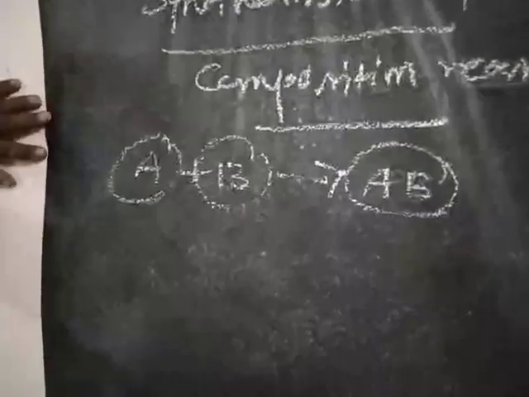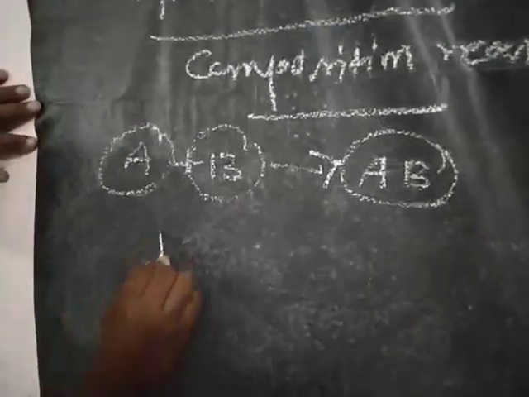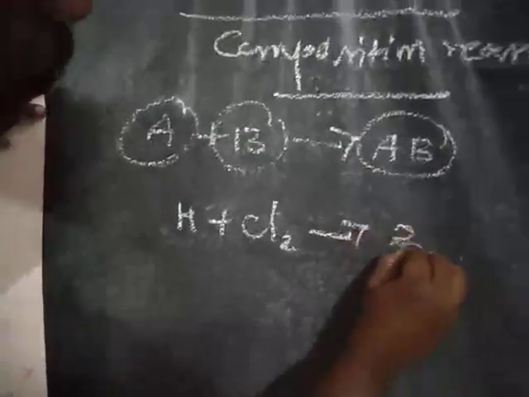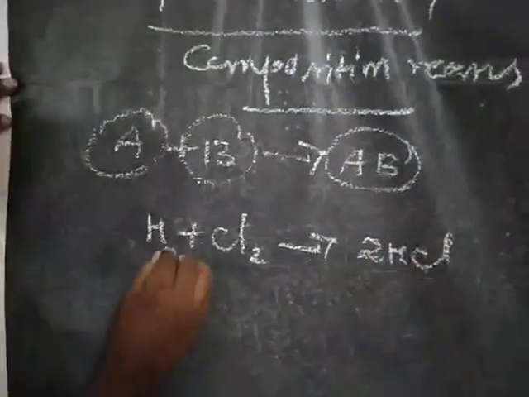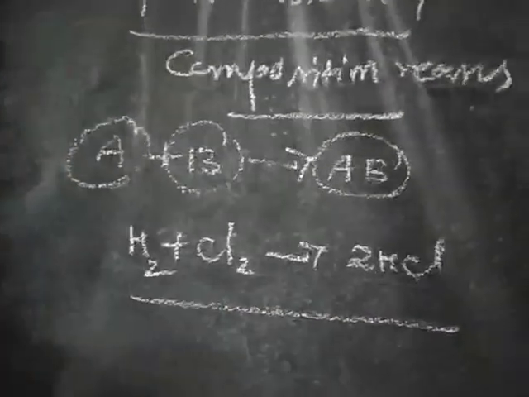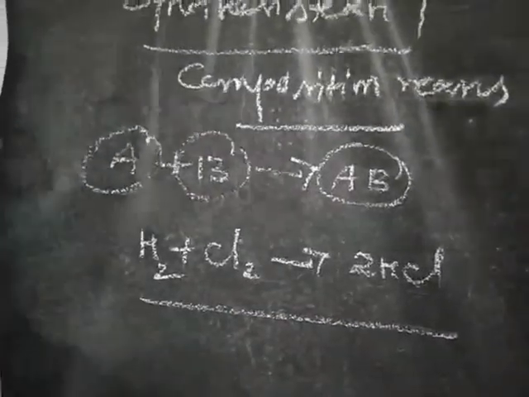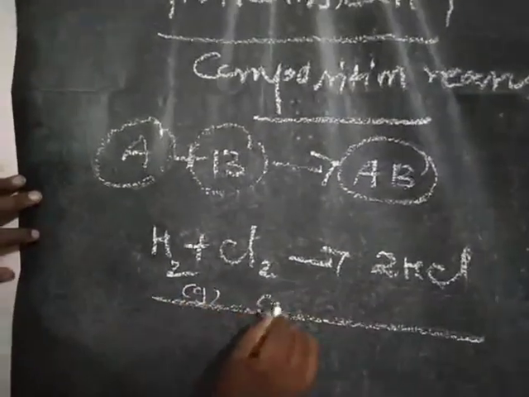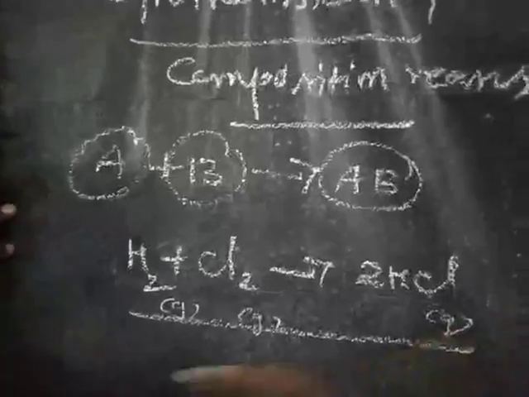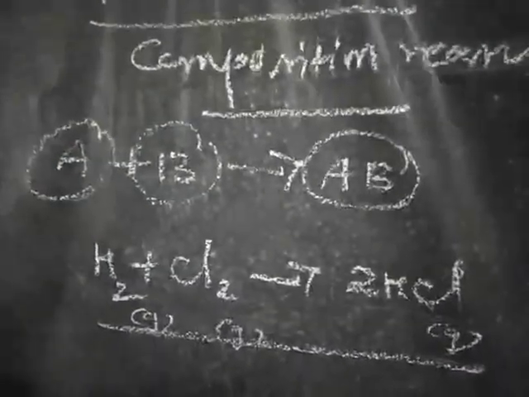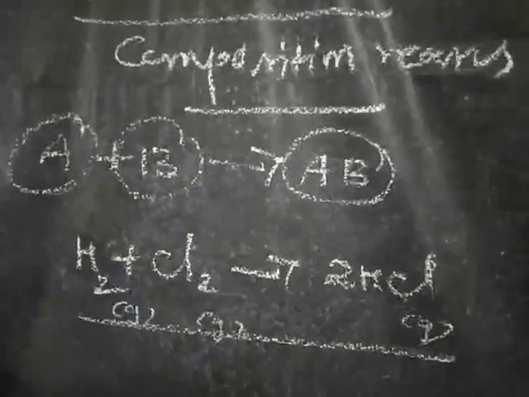For example, hydrogen and chlorine combine to give hydrogen chloride. It is an example of a combination reaction. Both reactants are in gaseous form.